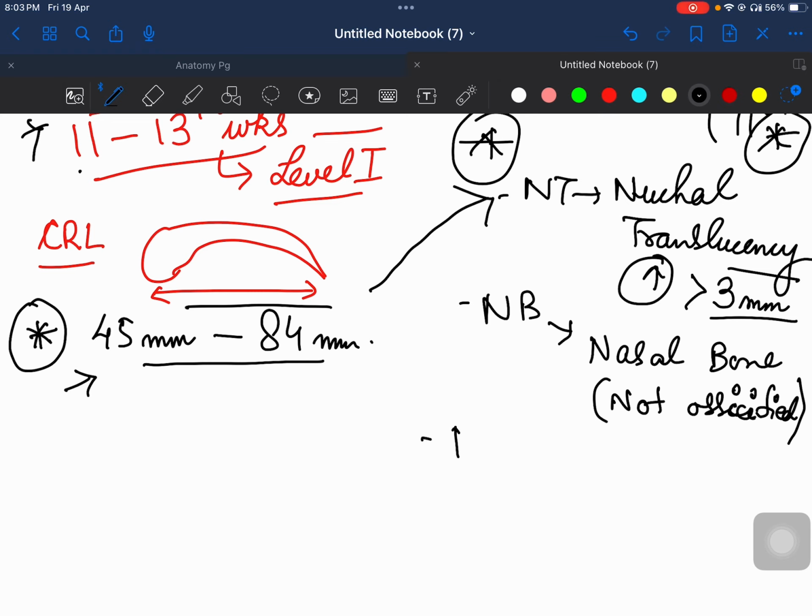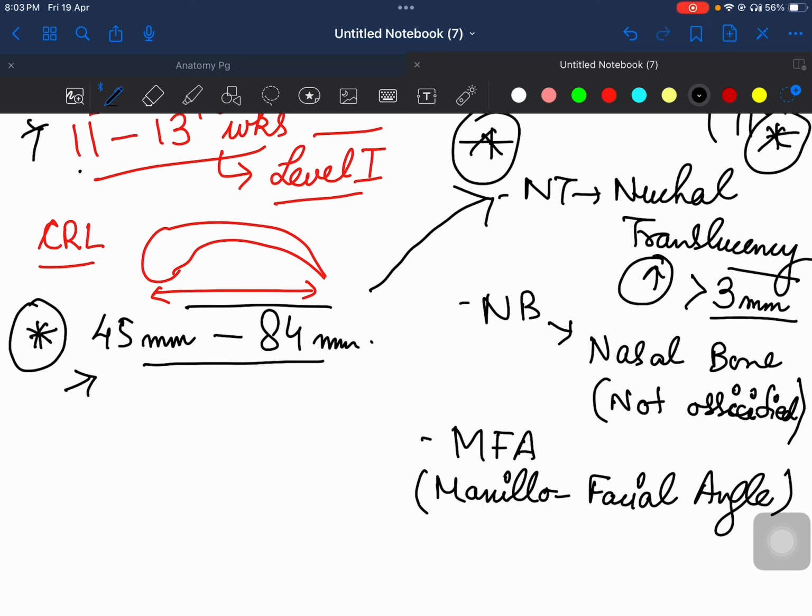The third thing which we will see is maxillofacial angle. This is a very, very, very important thing which I am telling now. So I'm focusing again and again. Maxillofacial angle. There are five things which you see in this scan. What actually is maxillofacial angle? If this is the face, then this is your maxilla, okay, and this is your frontal bone. So the angle between the frontal bone and your maxilla is actually the maxillofacial angle.